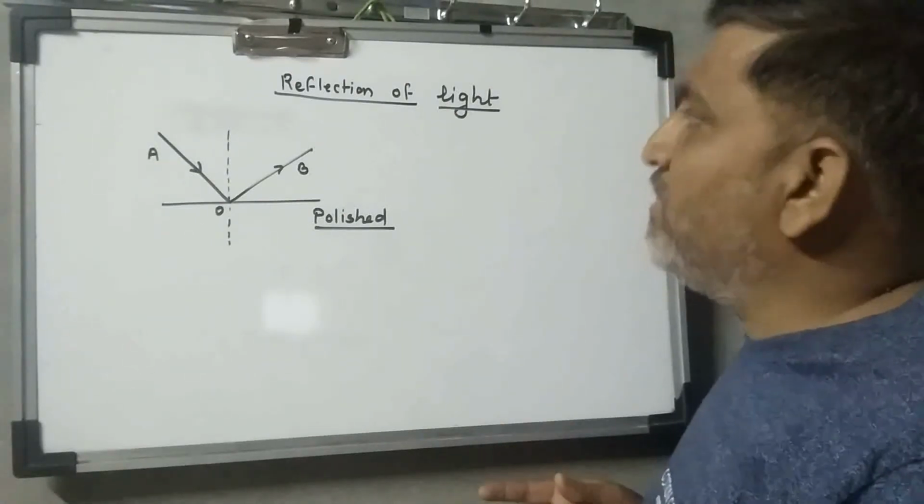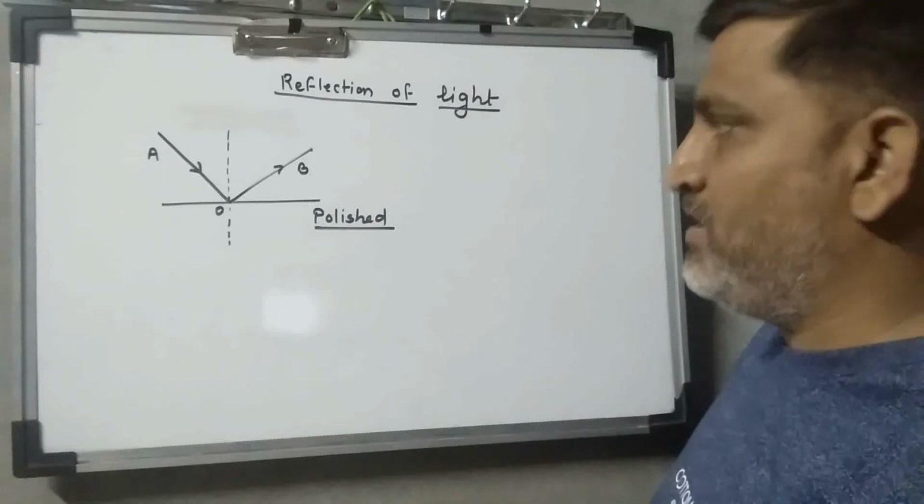So how can we define the reflection of light?